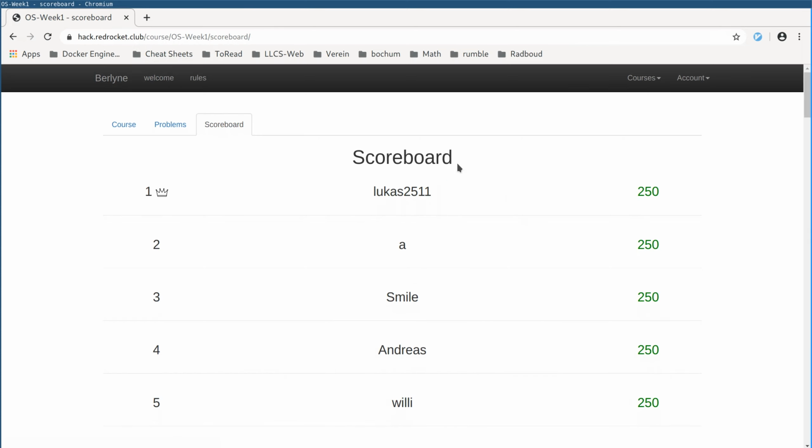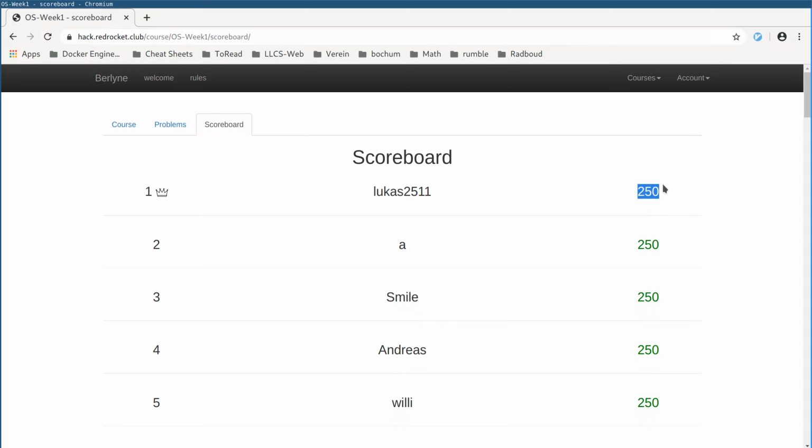Yeah, as I've said, there's a scoreboard for every week, so your points will be shown as green if you have reached the threshold, or if you're above the threshold. If you're up for it, you can try to become first place in the scoreboard for the week. You'll get a tiny prize next week if you are on first place.